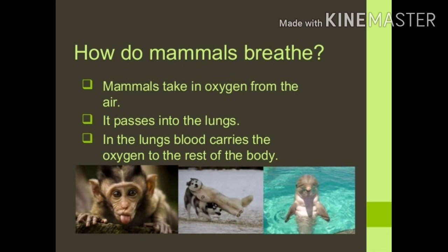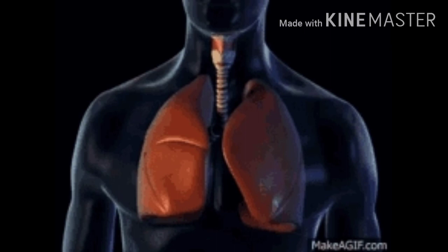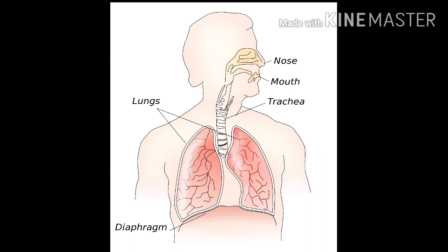Next is the breathing organs of mammals. Children, mammals breathe through their lungs. Here in this picture you can see the lungs of human beings. Children, one pair of lungs is found in the chest cavity. Oxygen enters through the nose and passes into the lungs through the windpipe. In the lungs, blood vessels are present. Hemoglobin, that gives blood a red color, absorbs this oxygen and takes it to the body tissue.